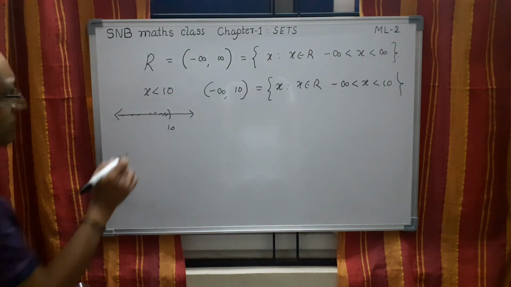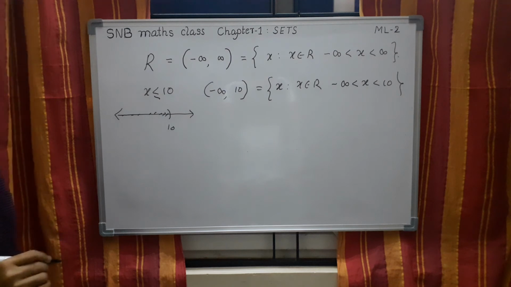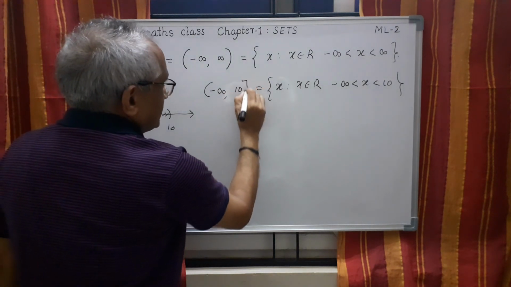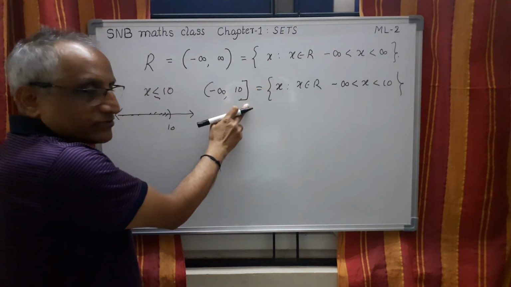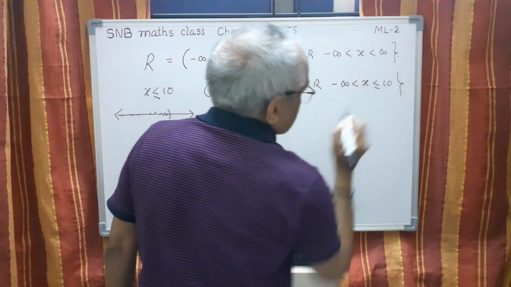I can also write x ≤ 10. In this case, I should just change this one. This side it is closed, so here I have to include this.